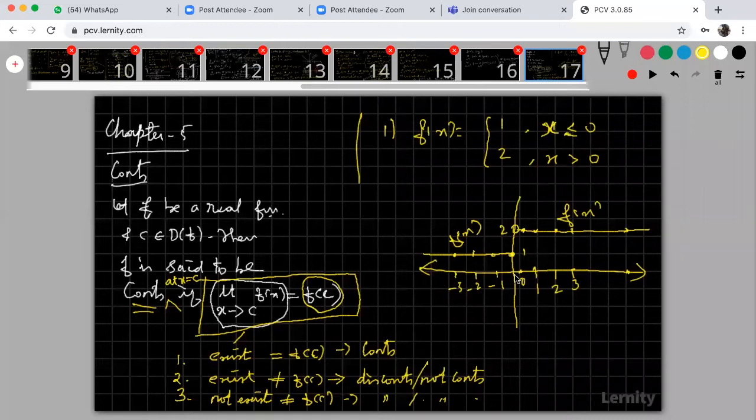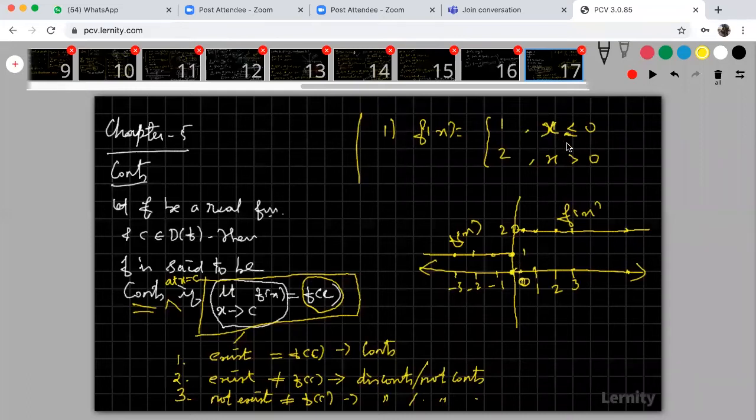But at 0, look at that, at this point 0, the graph is breaking, not continuous. So from the graph itself, we can find at which point the function is continuous and at which point it is not continuous. We can easily define. Okay, so therefore this is an important one.